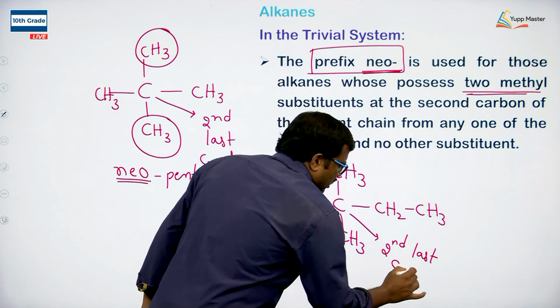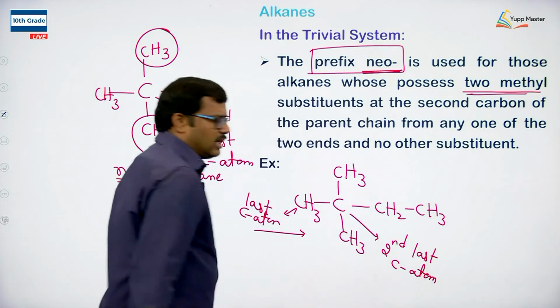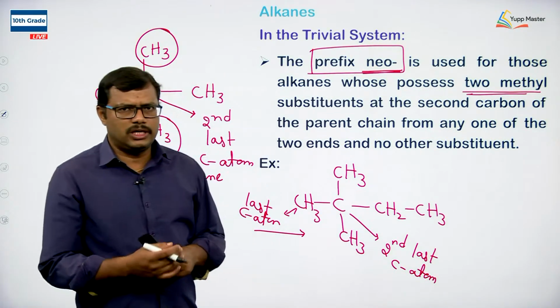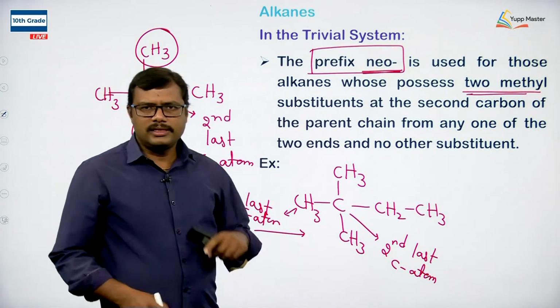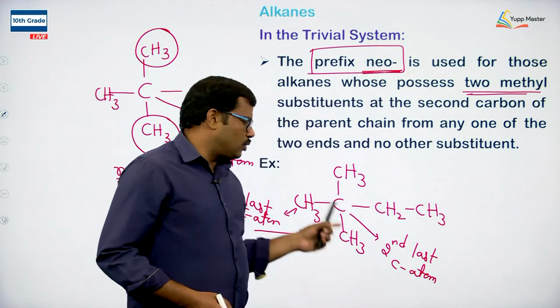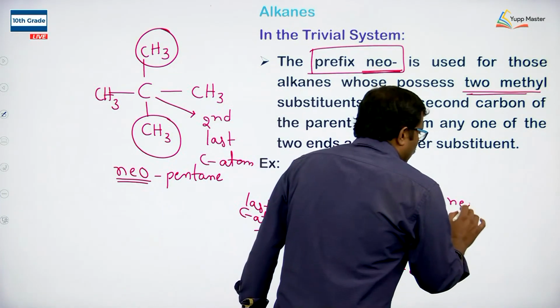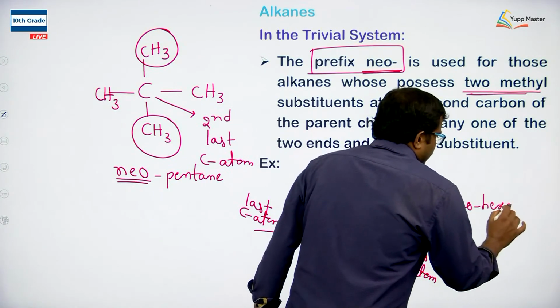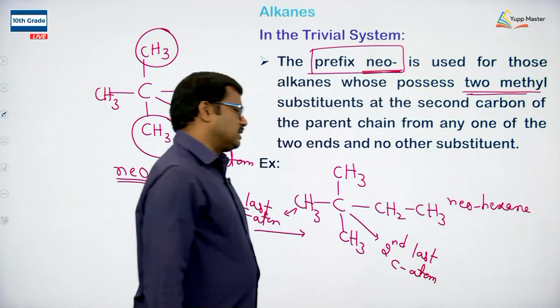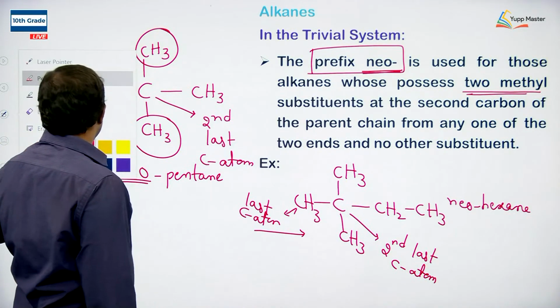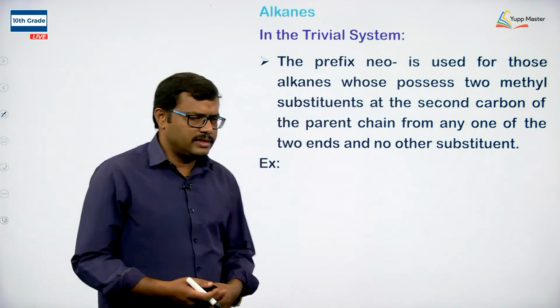So if the second last carbon atom possesses 2 CH3 groups, then the neo prefix can be used. Looking at the total number of carbon atoms, 6 carbons, so we call it neohexane. Neohexane.